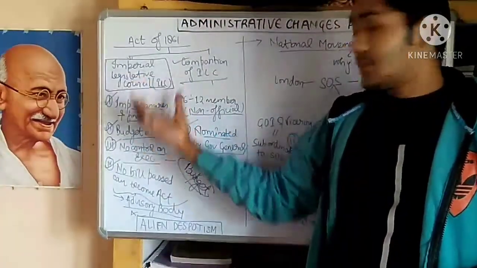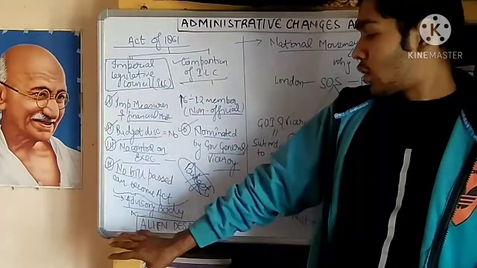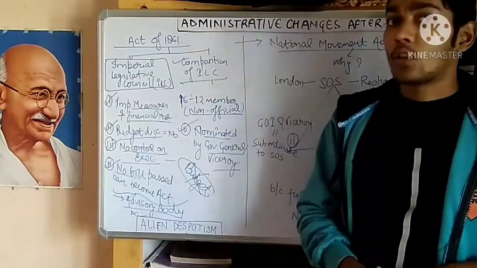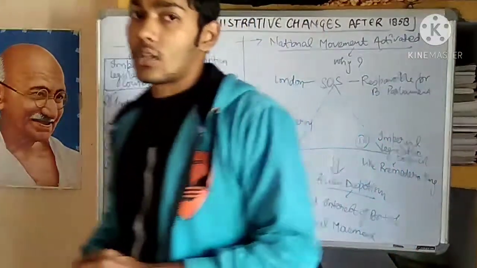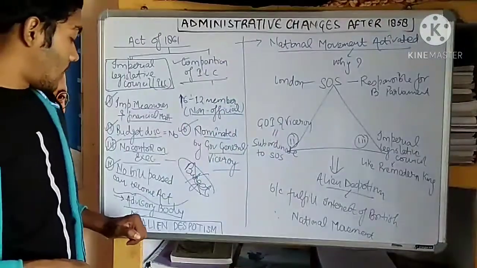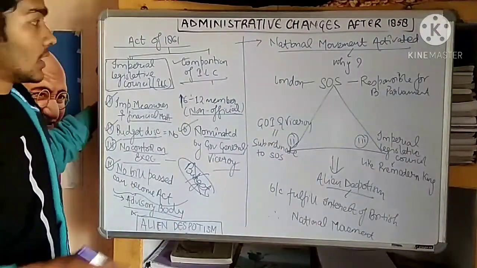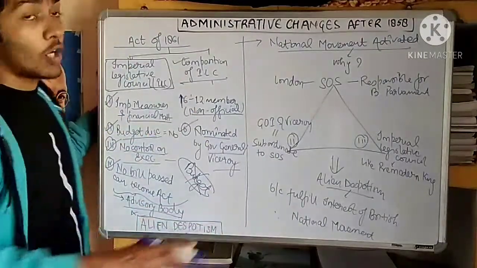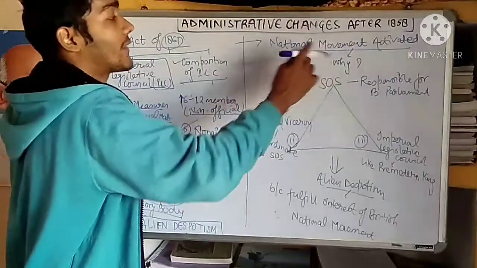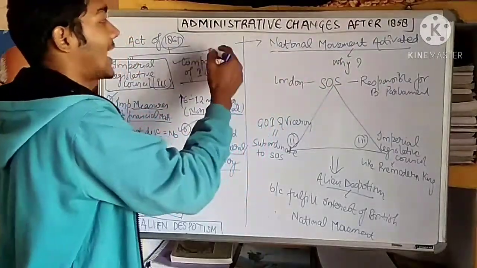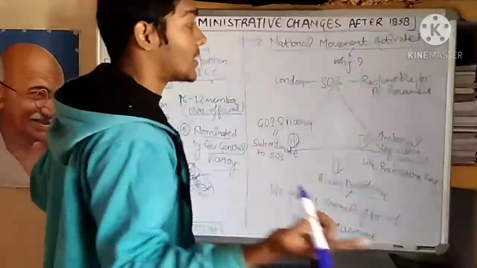Since these British were ruling in India, but they behaved like an alien, and whatever functioning was done by them was not responsible or controlled by this council. So in all they behaved like an alien despotism. We discussed what this act is, but now we will discuss how the Act of 1861 activated the national movement, and why this happens.